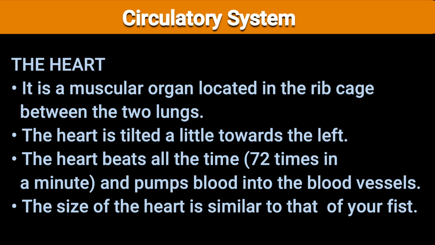The heart beats all the time and pumps blood into the blood vessels regularly. Heart beats 72 times in a minute. The size of the heart is similar to that of our fist.